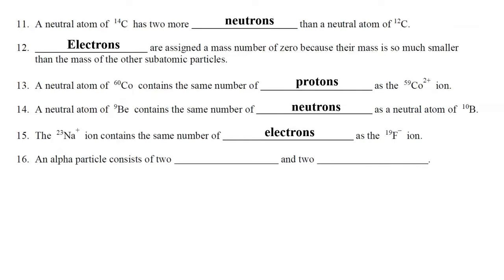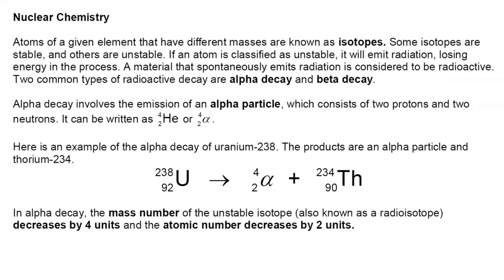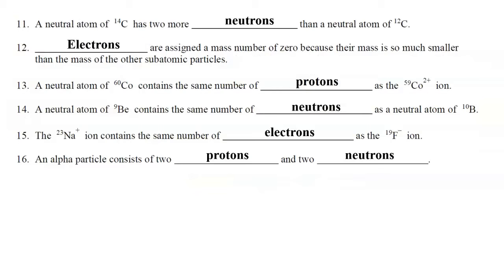And now number 16, it says an alpha particle consists of 2 blank and 2 blank. So when you learned about nuclear chemistry, you learned about alpha decay and beta decay. An alpha particle consists of 2 protons and 2 neutrons. So the correct answer to number 16 is protons and neutrons.